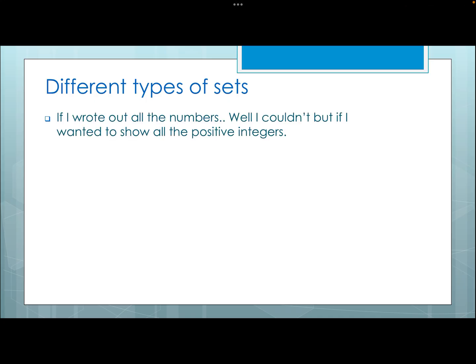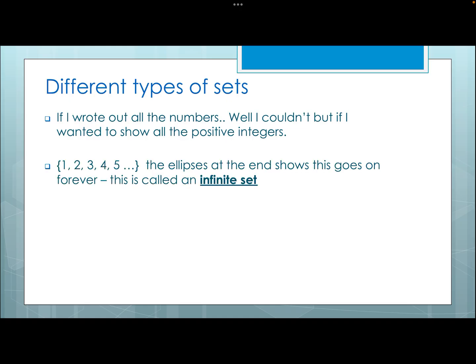Different types of sets, then. If I wrote out all the numbers, well, in a world that I could, obviously I can't do that. But if I wrote out, let's say, all the positive integers, what I'll do is 1, 2, 3, 4, 5, and then I'll put 3 dots there. Again, those 3 dots show that this goes on forever, and this kind of set is an infinite set, because it goes on forever. There's literally 789,165 million. You get the idea. That's all it does.